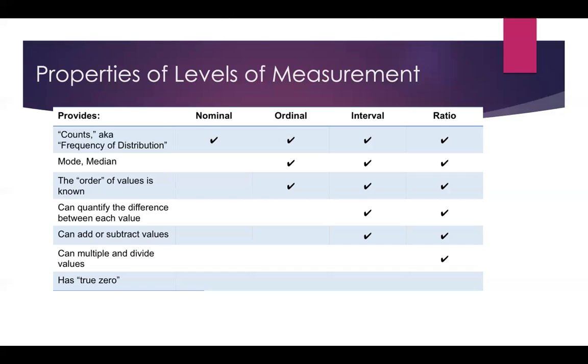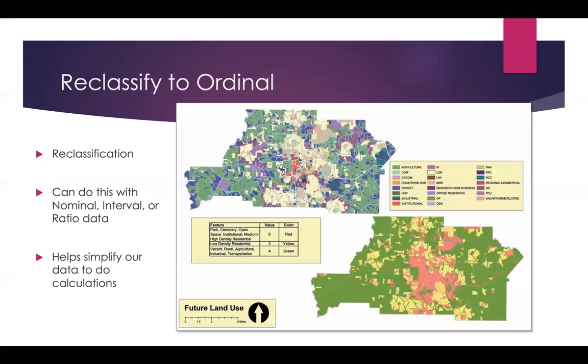Finally, only ratio data allows us to multiply and divide. This is a little hard to grasp, and I'm not going to harp on it too much, but you can't divide or multiply interval data, because without a true zero, these numbers don't mean anything. For instance, if yesterday is 30 degrees and today is 60 degrees, you cannot say that today is twice as hot as yesterday. And then finally, only ratio data has a true zero.